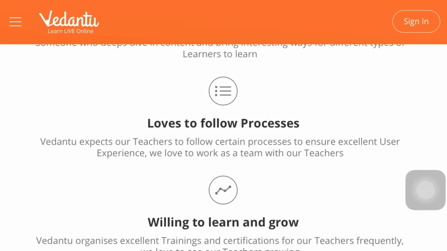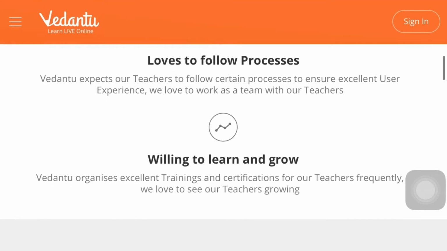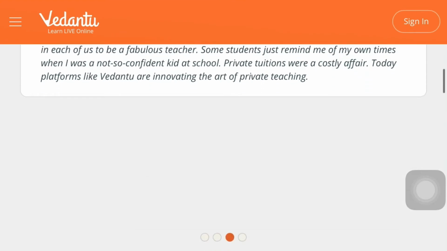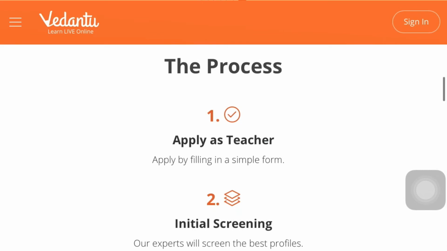And Vedantu expects our teachers to follow a certain process to ensure an excellent user experience, and we love to work as a team with our teachers. You should interact with the students, because we are sitting in one corner and the students are sitting in another corner. We can't be reachable, so you should be in a position to handle the students.